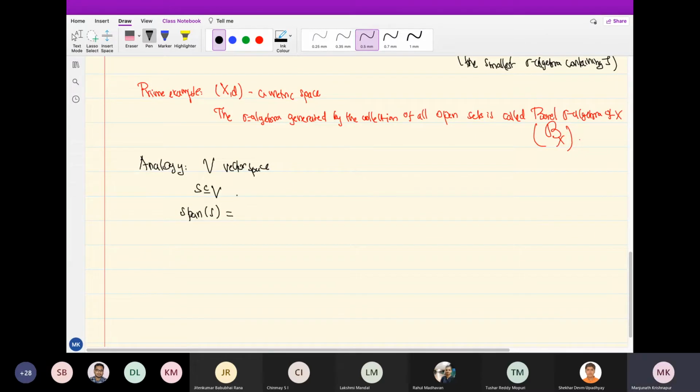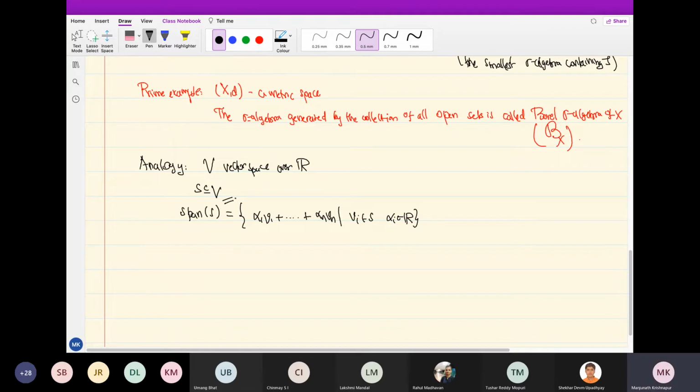All the vectors that can be written as a linear combination of things in S. Let's say the vector space is over R, just to be specific. All finite linear combinations alpha_1 v_1 + ... + alpha_n v_n, where the v_i come from my collection S and the alpha_i are scalars. So this is one definition.